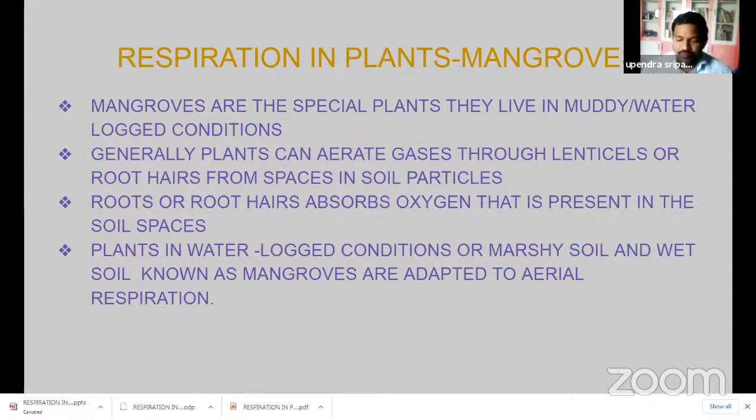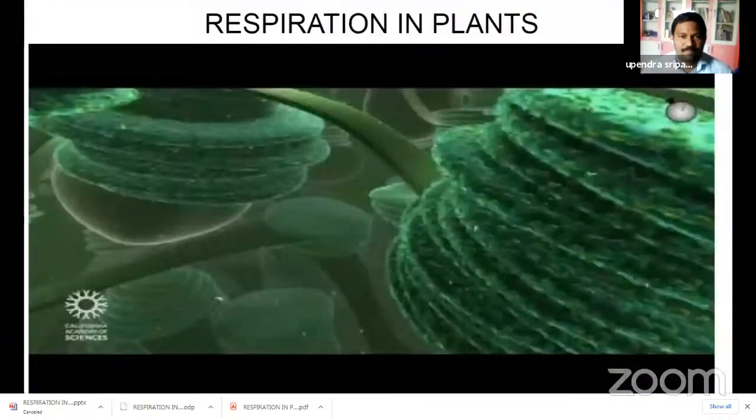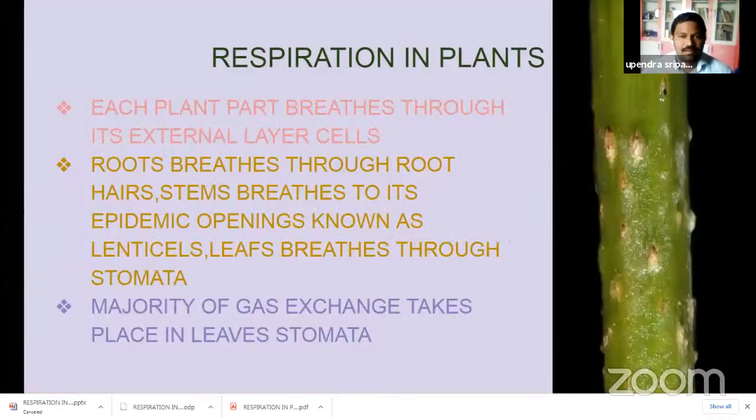And here lenticels are present. These lenticels are responsible for respiration in the stem. There are small gaps and air spaces present inside the stem. Through these lenticels, oxygen enters into the stem.